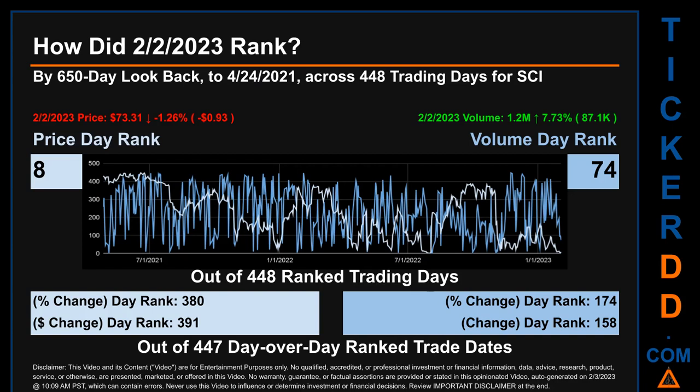The line graph overlays price and volume's daily ranking, as shown respectively in light versus dark blue, across those target trading days. In this view, essentially the dips are good whereas the spikes are bad. The price's day over day percentage change, dropping minus 1.26% on the 2nd of February 2023, had a day rank of 380 while its dollar difference of minus 93 cents had a rank of 391 when compared day over day across 447 trading days. Volume's percentage change and difference were ranked respectively at 174 and 158.